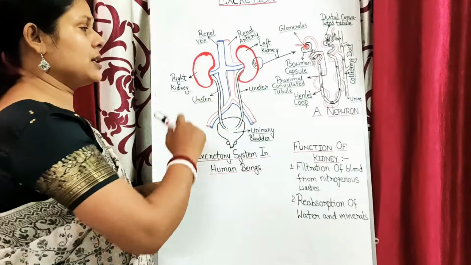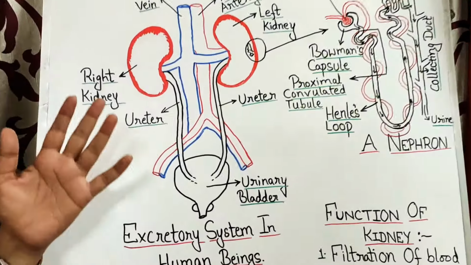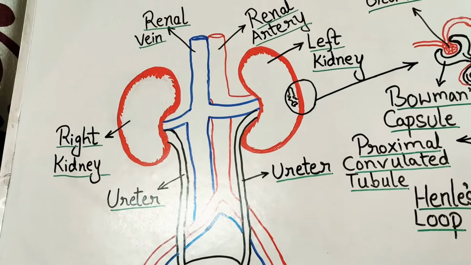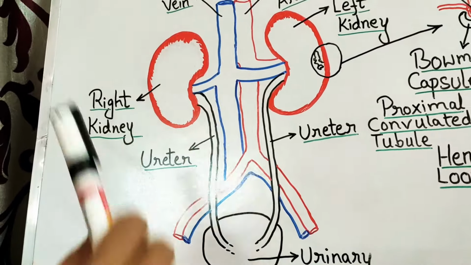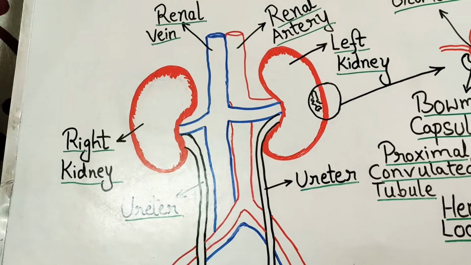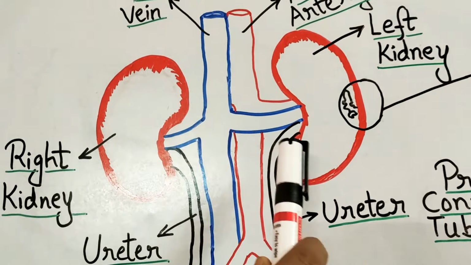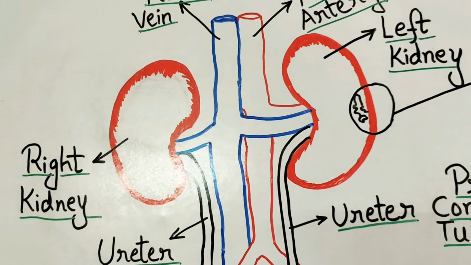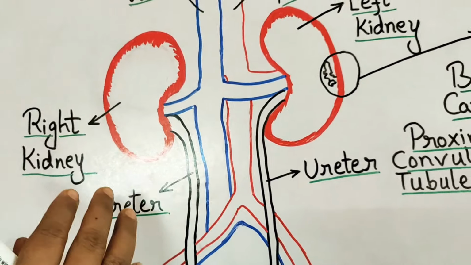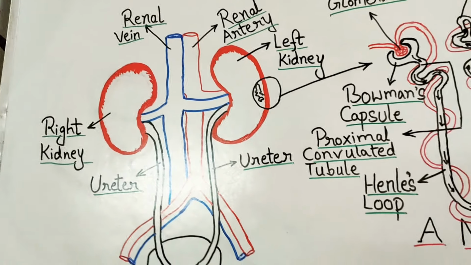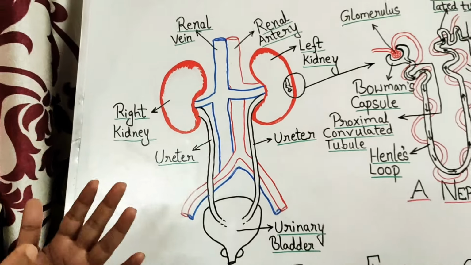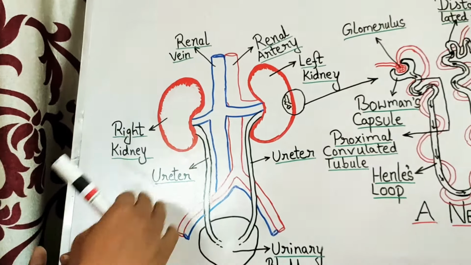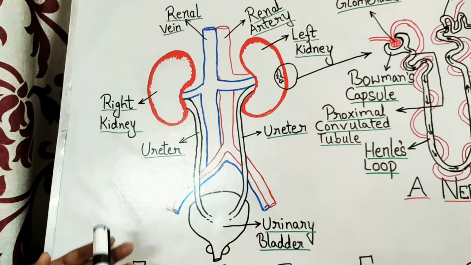Now this pair of kidney lies in the pelvic region of our body. You can see the shape of the kidney. It looks like that of a rajma or kidney bean as we call it. Now the left kidney is slightly elevated compared to that of the right kidney. The reason is because on the right-hand side we have the liver, the stomach and all. So because of which the right kidney is slightly lower compared to that of the left kidney.